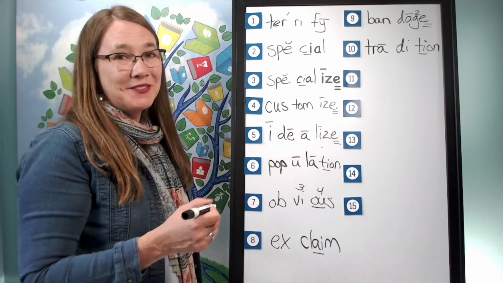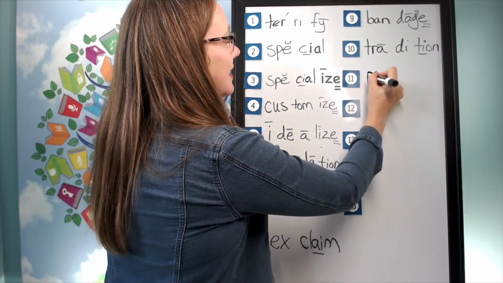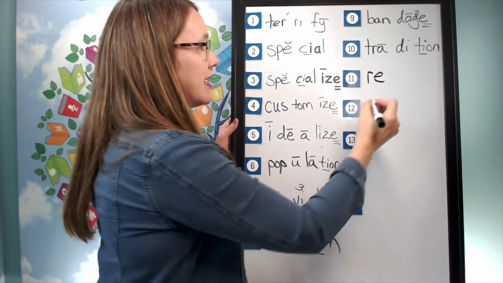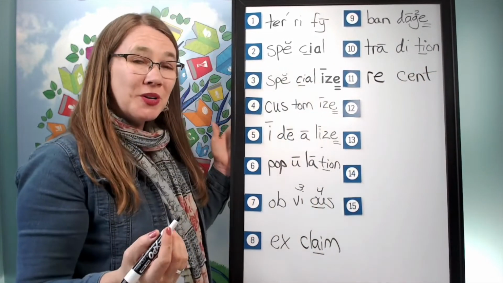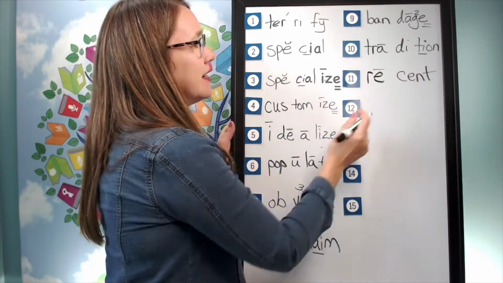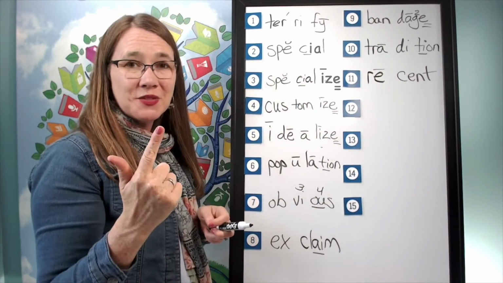And help me to write it. The first syllable is re, e. The second syllable is sent, s, n, t. And how will we mark it? We'll put a line over the E. What sound of c do you hear?